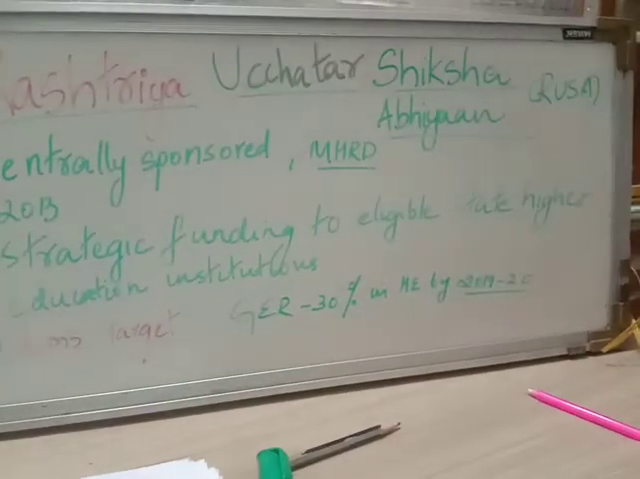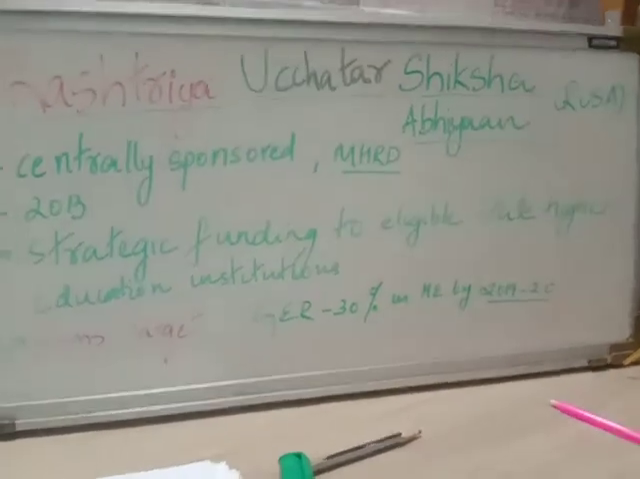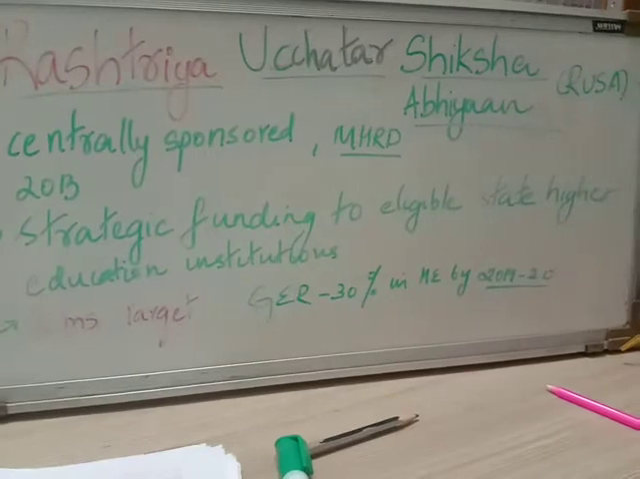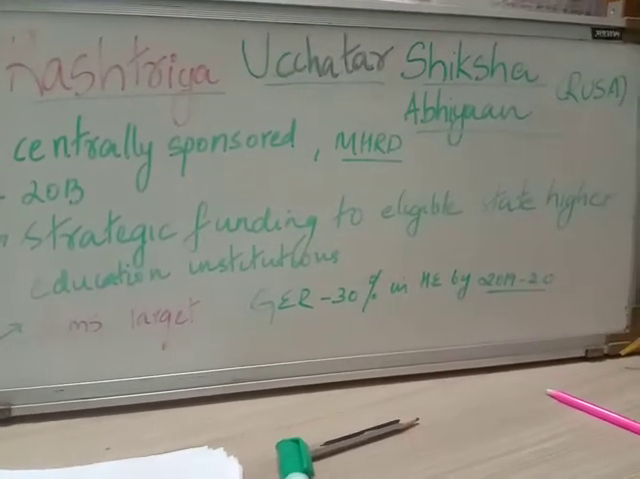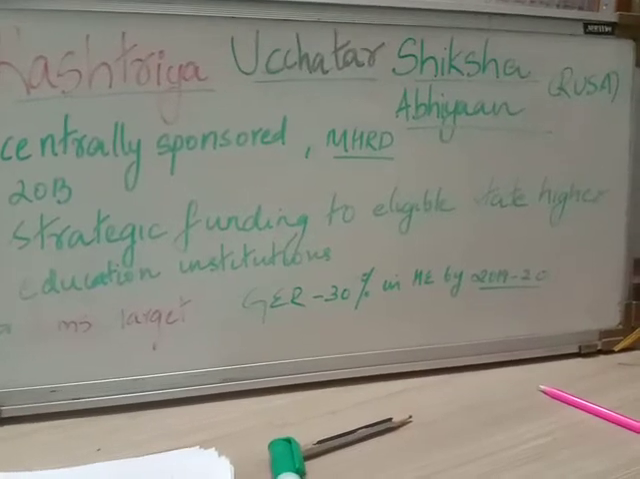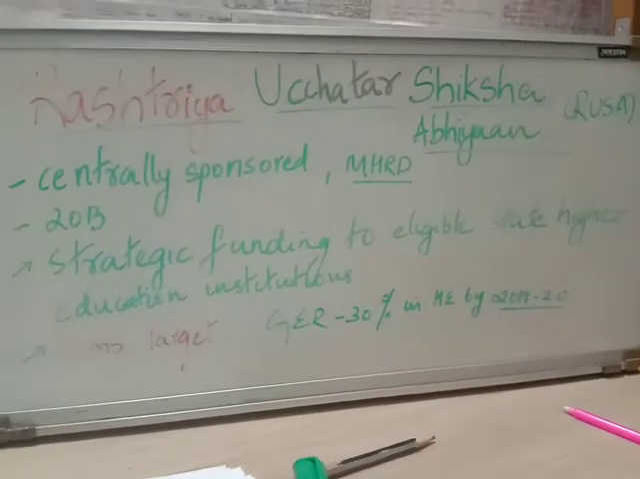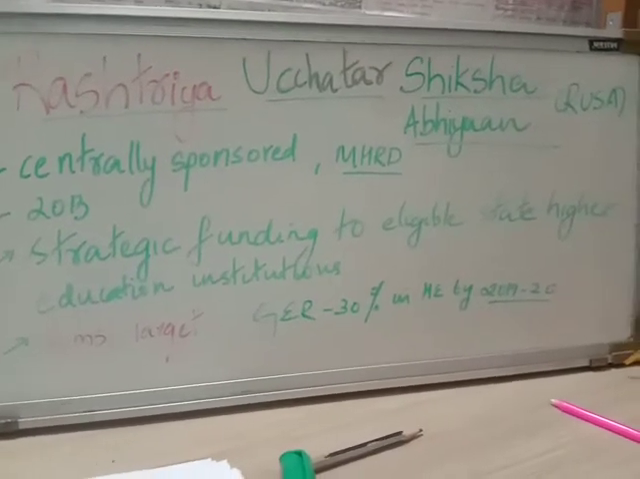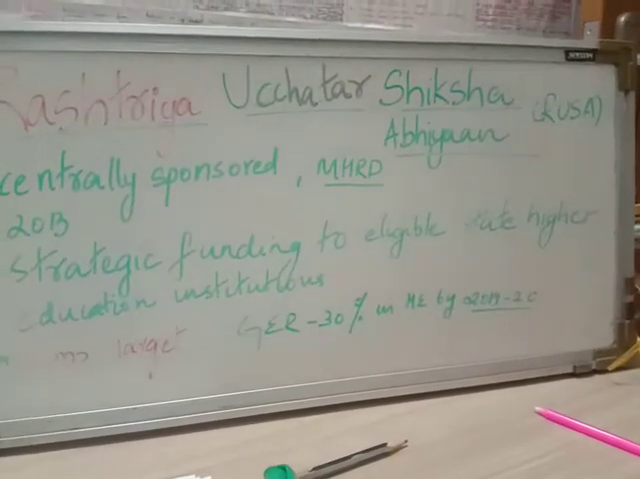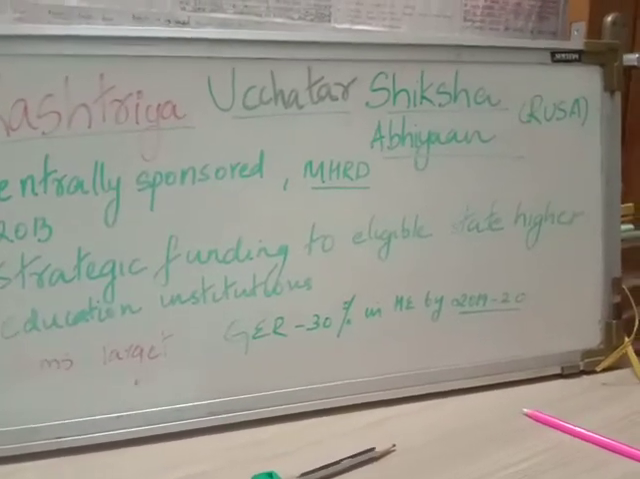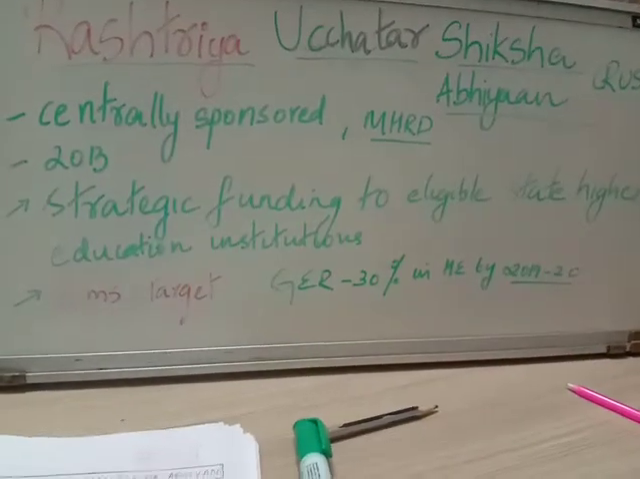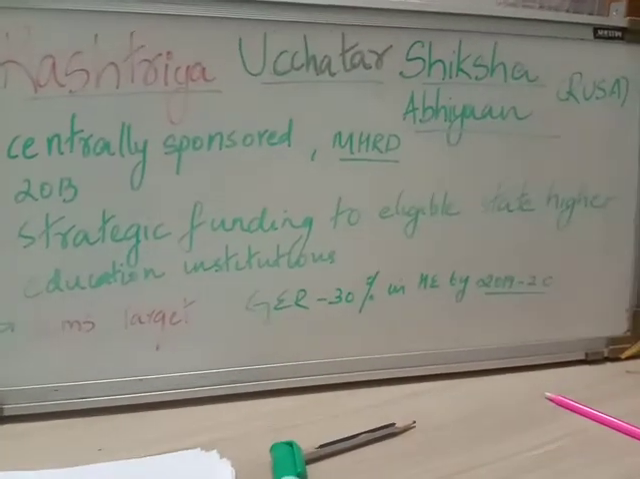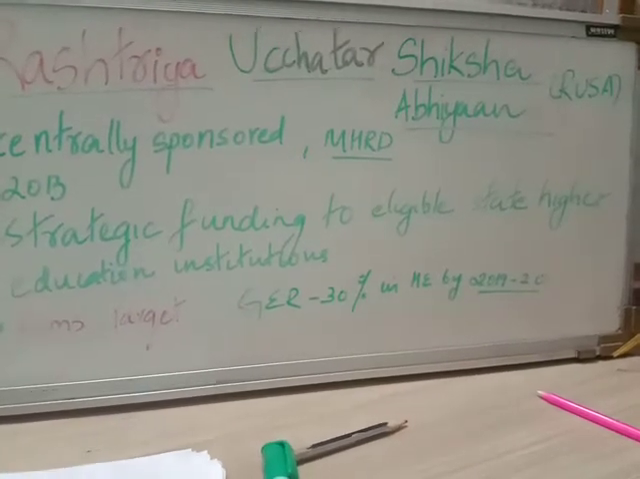Rashtriya Ucchatar Shiksha Abhiyan, also called RUSA, is a centrally sponsored scheme launched by the Union Ministry of Human Resource Development, that is the Ministry of HRD, in 2013. It aims at providing strategic funding to eligible state higher education institutions. The nodal ministry, as we saw, is the Ministry of HRD.